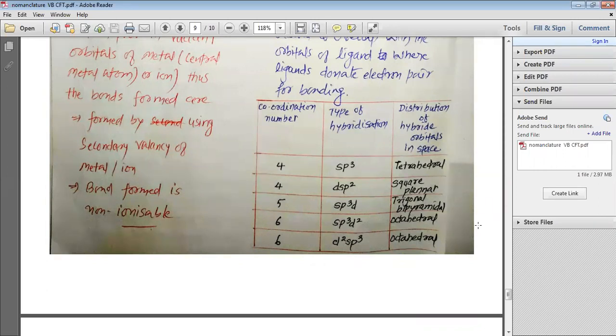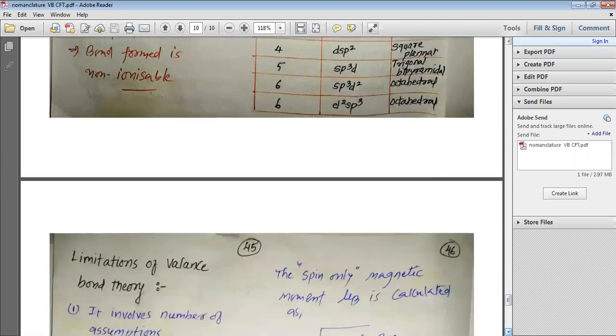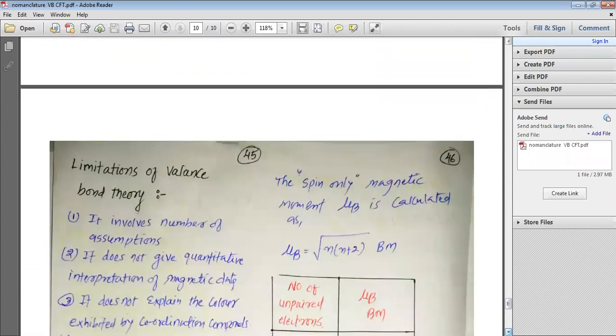So you can see if the coordination number is 4, the possible hybridizations are sp3 and dsp2. If the hybridization is sp3, we have the tetrahedral shape, and if the hybridization is dsp2, we have the square planar shape. If the coordination number is 5, the hybridization is sp3d, and it will always have trigonal bipyramidal shape. If the coordination number is 6, the possible types of hybridization are sp3d2 and d2sp3, and in both these cases we will have octahedral geometry.